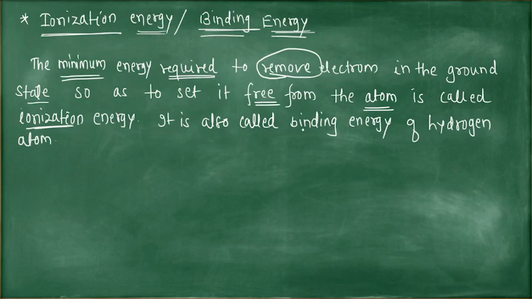It is also called the binding energy of the hydrogen atom, because in case of hydrogen atom the electron is in the first orbit. This is a positively charged nucleus, and this is the first orbit. So when the electron jumps to the second orbit, this electron is bound to the atom, or bound to the nucleus. The electron is in the field of the nucleus.